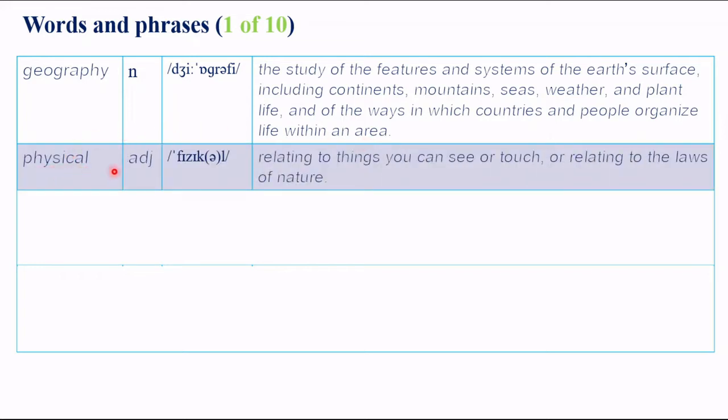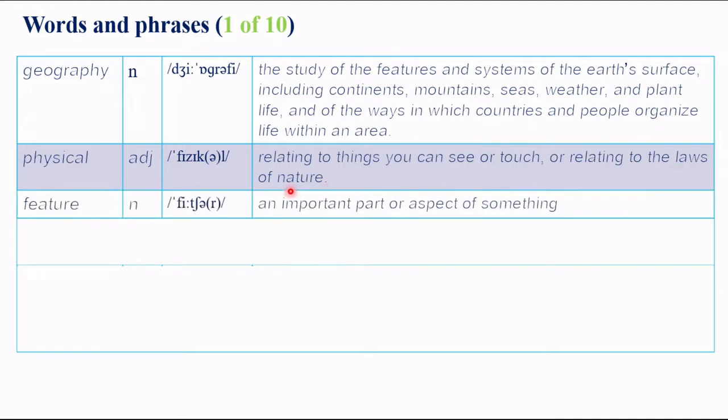Physical. Physical is relating to things you can see or touch, or relating to the laws of nature. Feature. Feature is an important part or aspect of something.